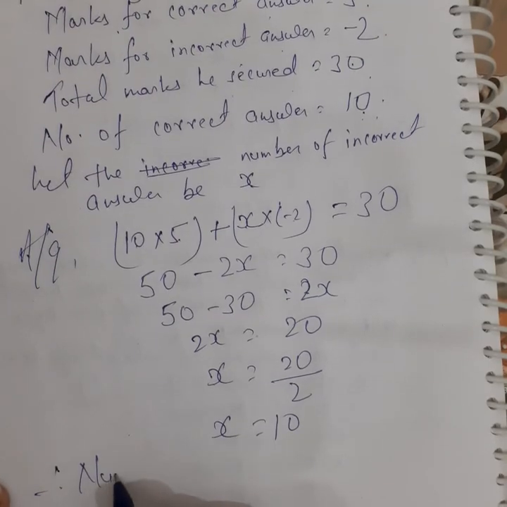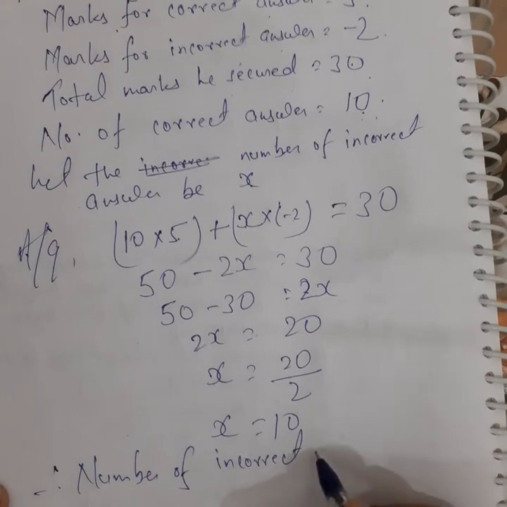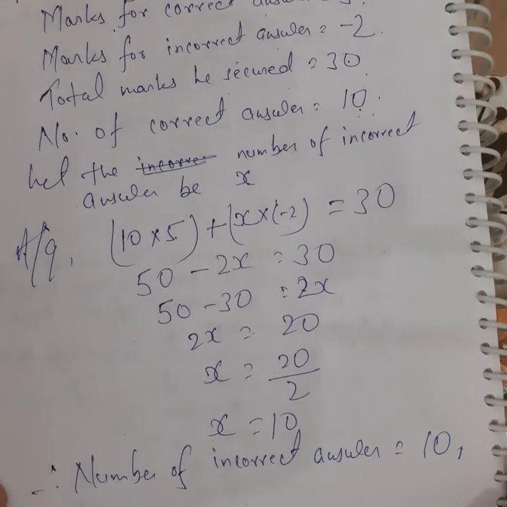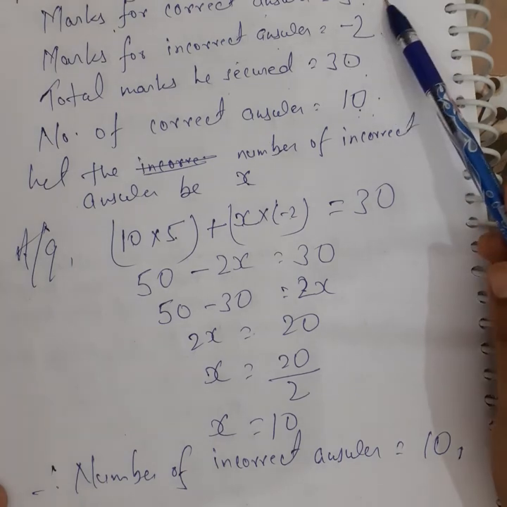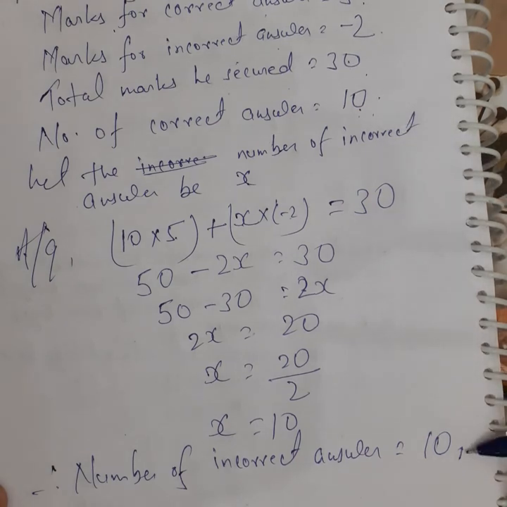Therefore, number of incorrect answers is equal to 10. It means the number of correct answers is 10 and number of incorrect answers is 10. For each correct answer he secured 5 marks. So total marks for correct answers is 10 into 5, 50. And for each incorrect answer minus 2 marks will be deducted. So 10 into minus 2, minus 20. 50 minus 20, the total marks he obtained is 30.